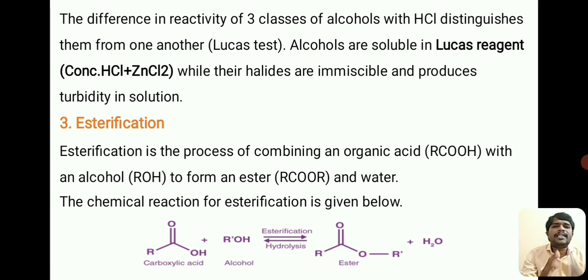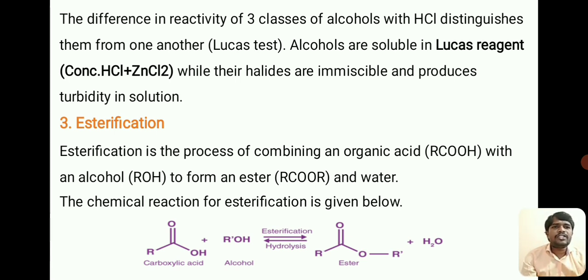The Lucas reagent is nothing but a mixture of concentrated HCl and zinc chloride. In this Lucas reagent, the alcohols are soluble, while their halides are immiscible and produce turbidity in the solution.